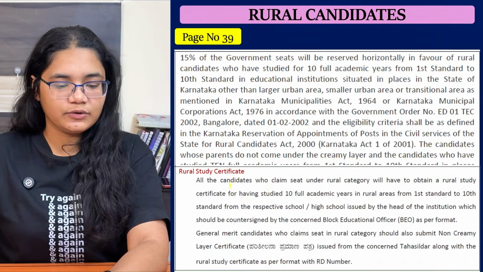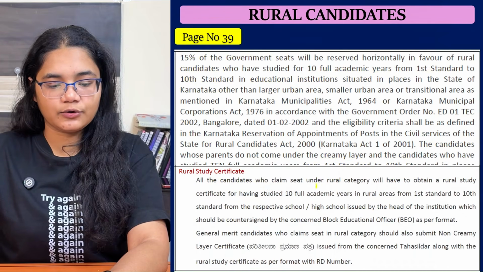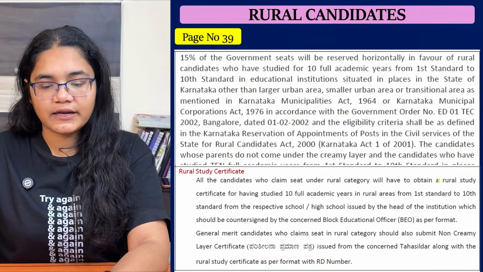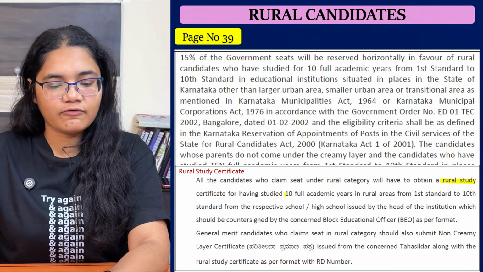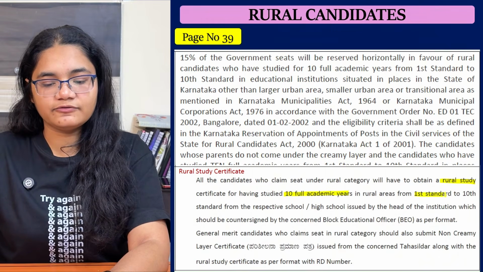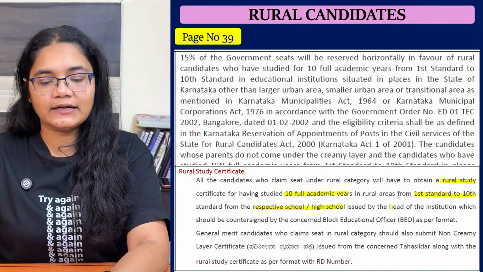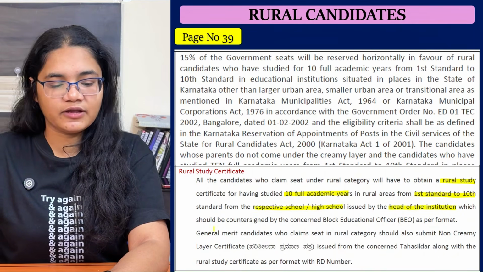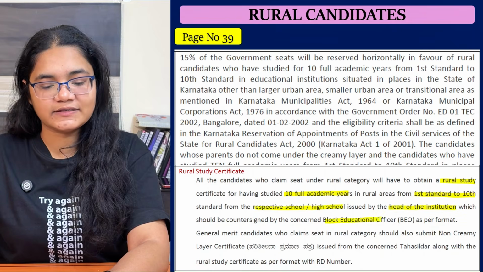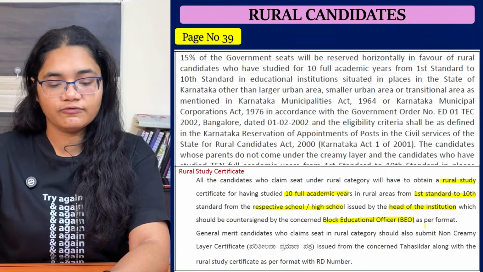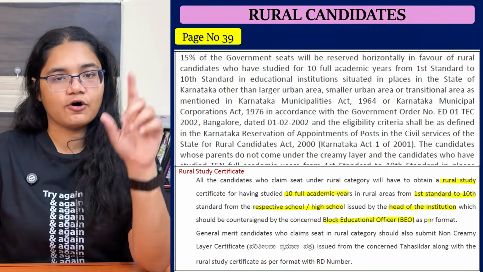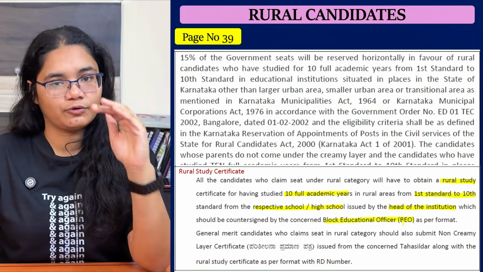All candidates who claim a seat under the rural category will have to obtain the rural study certificate of 10 full academic years from first standard to 10th standard from the respective school or high school, and that should be signed by the head of the institution and should also be countersigned by the block educational officer. The format is attached in the information brochure towards the end.